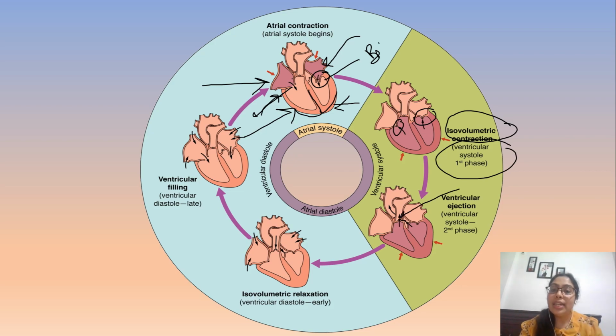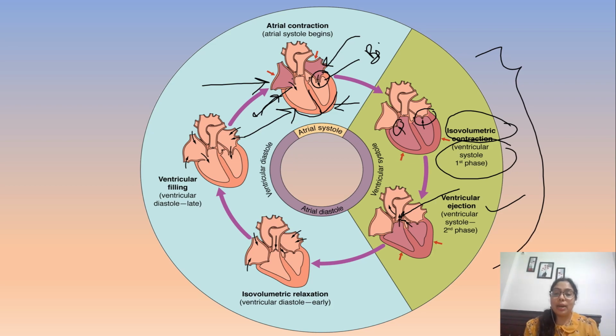What will open? The semilunar valves, that is the pulmonary valve and the aortic valve, and the blood is pumped out from the heart. That is the second phase of ventricular ejection, or ventricular systole. So here is the sequence of events of ventricular systole.